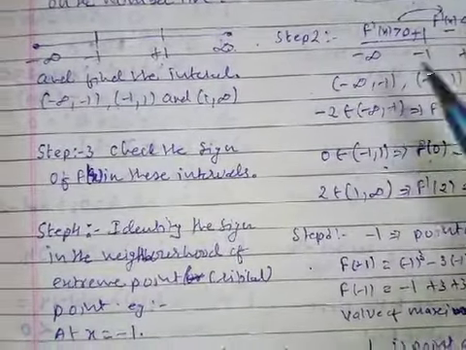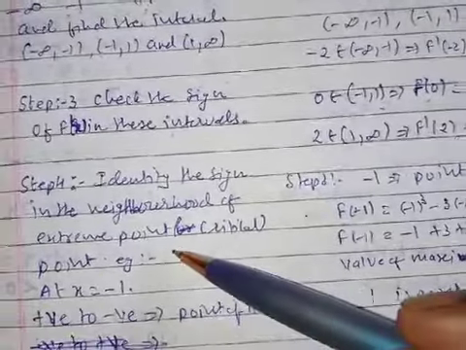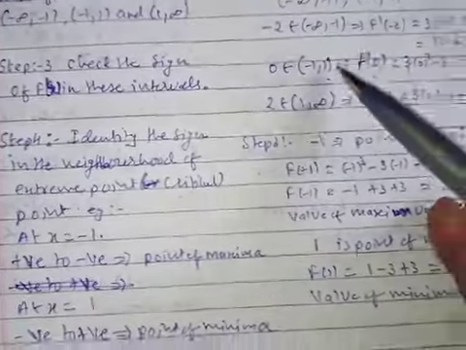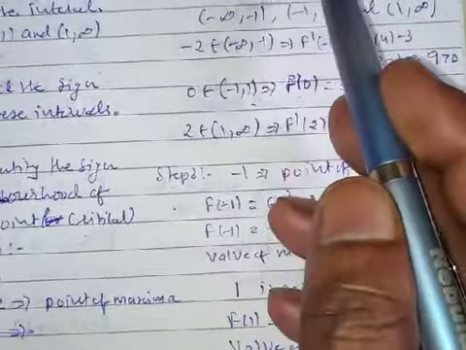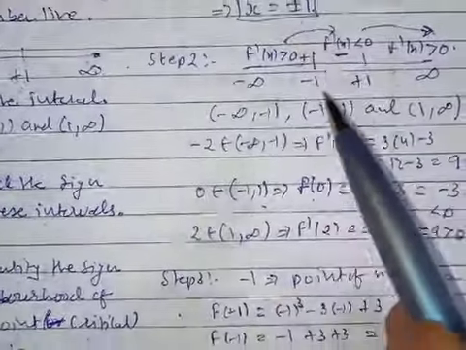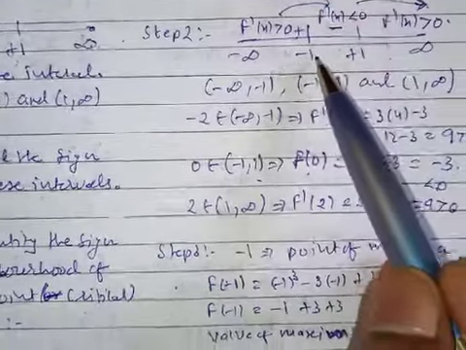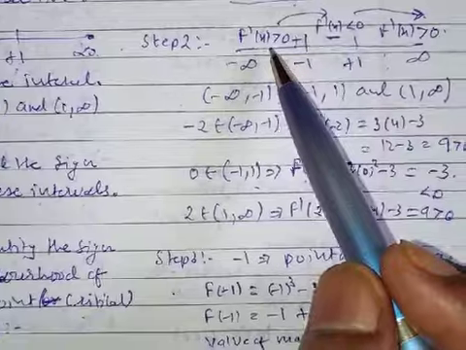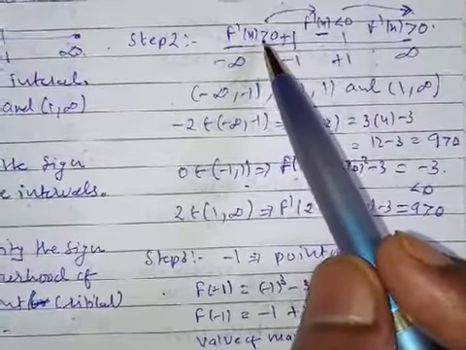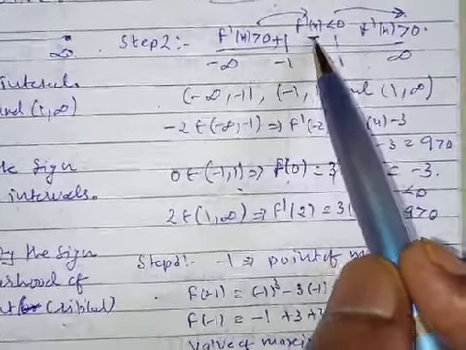Now the next step is to identify the sign in the neighborhood of the extreme critical point. What is the critical point? Extreme point, or we can say critical point. We got x is equal to plus minus 1. So minus 1 and plus 1 we have to check in the neighborhood. What has happened? The sign is moving from positive to negative.